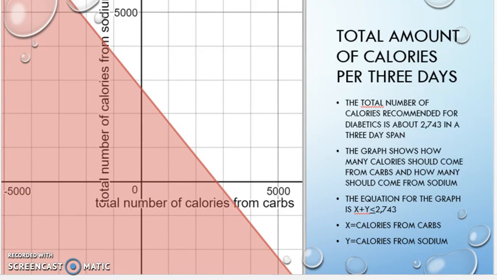Total amount of calories per 3 days. The total number of calories recommended for diabetics is about 2,742 in a 3-day span. The graph shows how many calories should come from carbs and how many calories should come from sodium. The equation for the graph is x plus y is less than or equal to 2,743. X represents the number of calories from carbs that they should have, and Y represents the amount of calories from sodium that they should have.